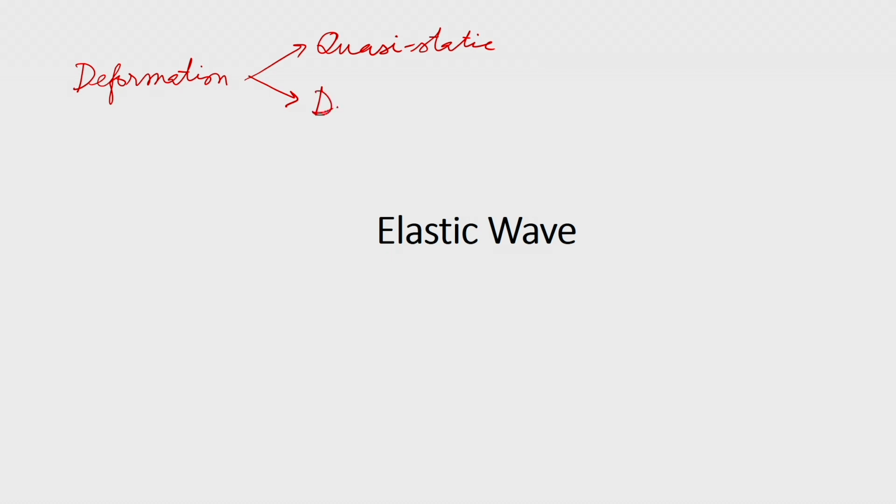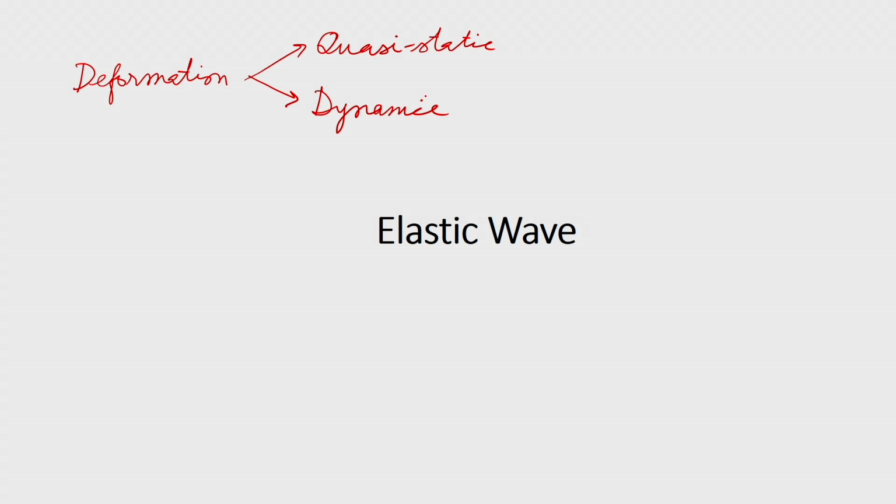Hello. In the previous lecture, we discussed the different types of deformation mechanisms, like quasi-static deformation and dynamic deformation. So, deformation is of two types: one is quasi-static and one is dynamic.